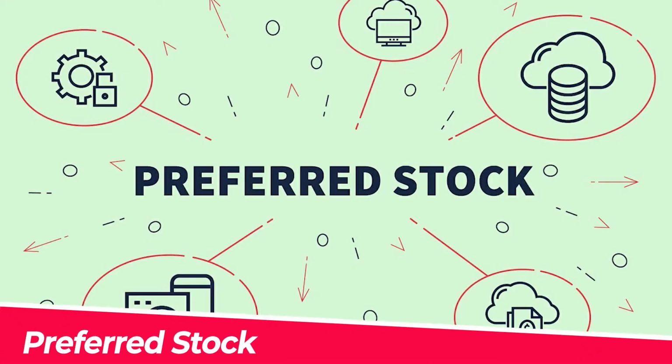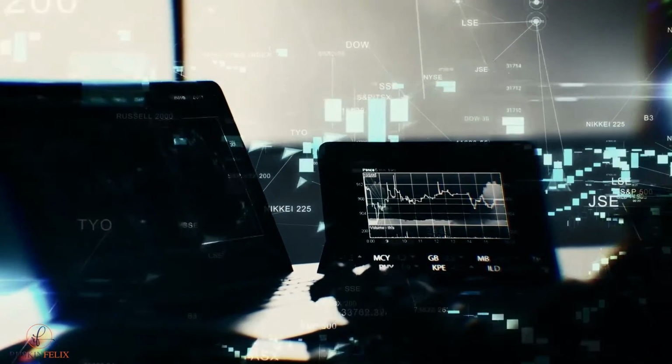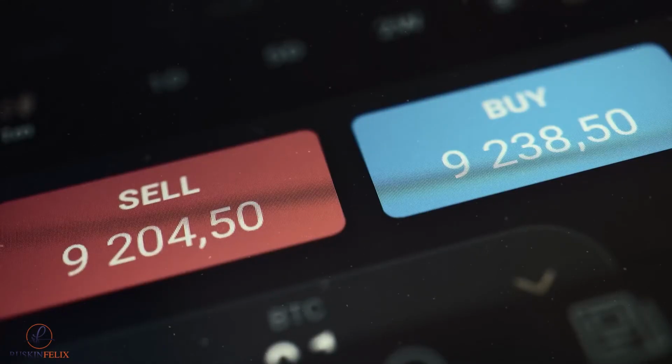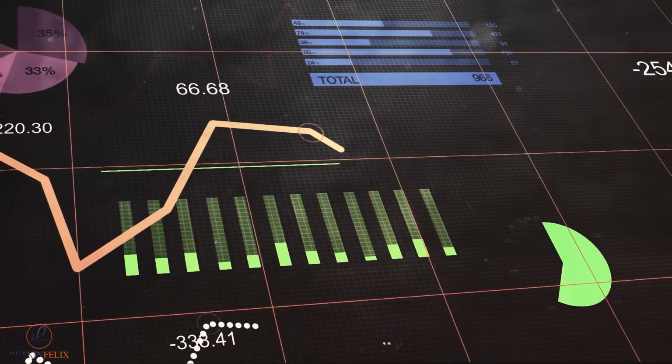Preferred stock. Preferred stock and common stock are very similar, although preferred stock is one of the shares that typically does not have voting rights. It has a guaranteed cumulative dividend. Moreover, if the dividend never gets paid within a year, it will accumulate until it gets paid off.